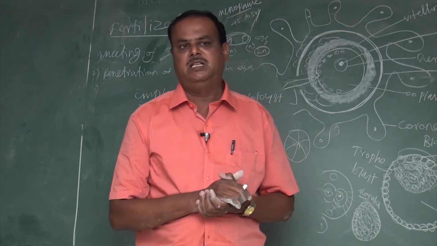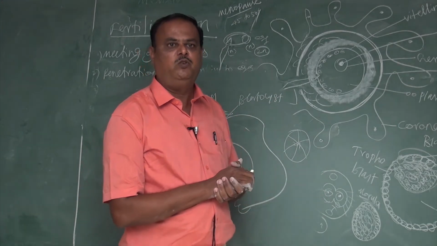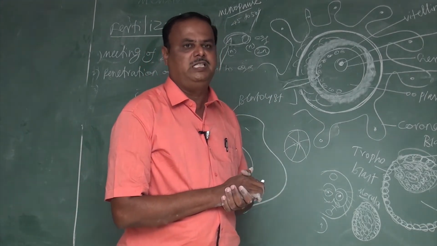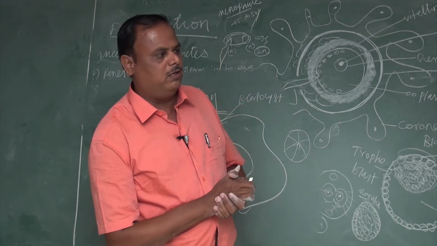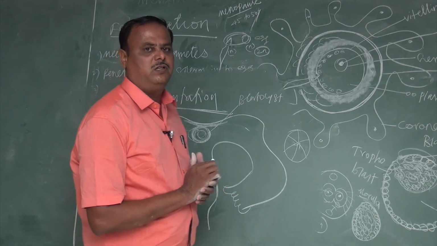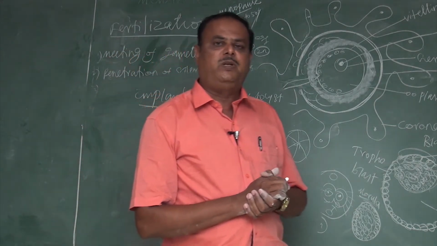First is the menstrual phase. It takes place between 1 to 5 days. The second is the follicular phase. It takes place between the 5th and 14th days, and it is initiated by the FSH hormone from the anterior pituitary gland.